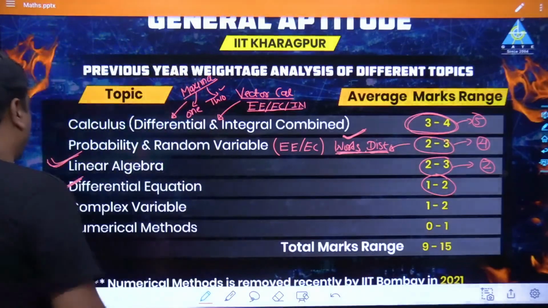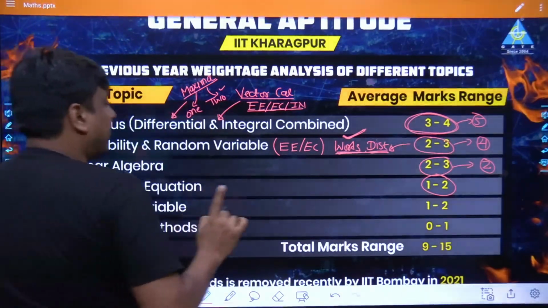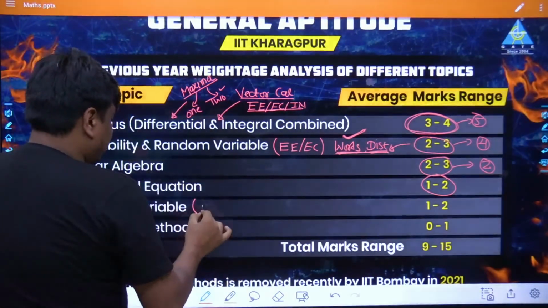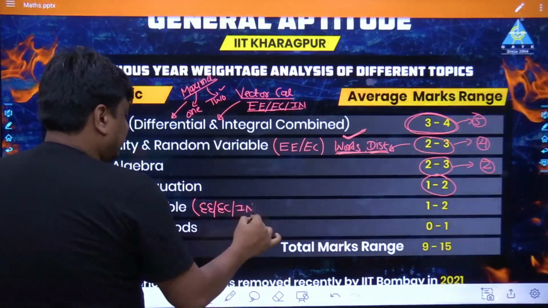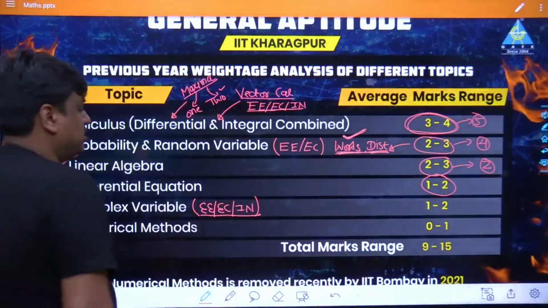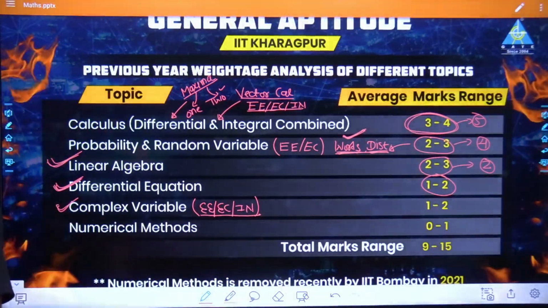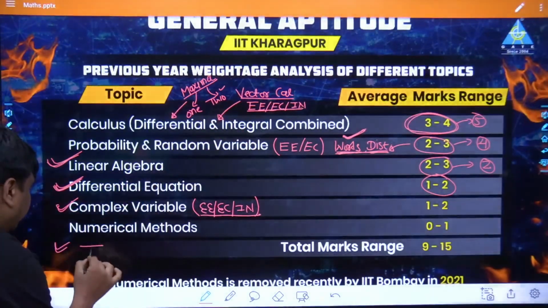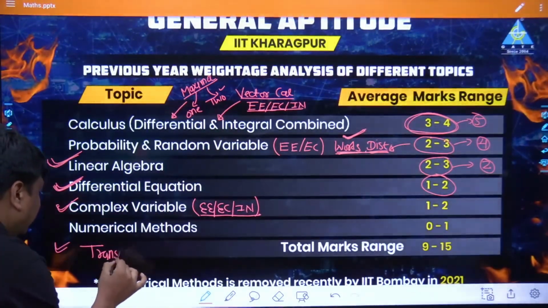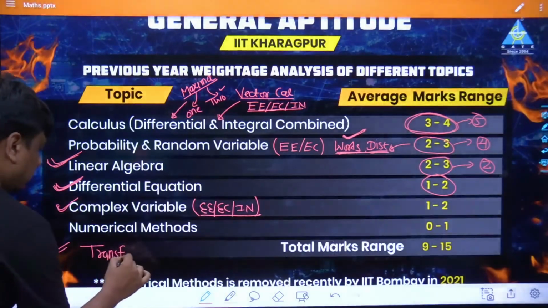Similarly, if we talk about the complex variable, my dear friend, for the electrical and electronics branches, it has been an utterly important topic. And this has not been a topic within civil engineering, and that is why I say in civil engineering they used to focus the same marks over the transform as well as series theory.